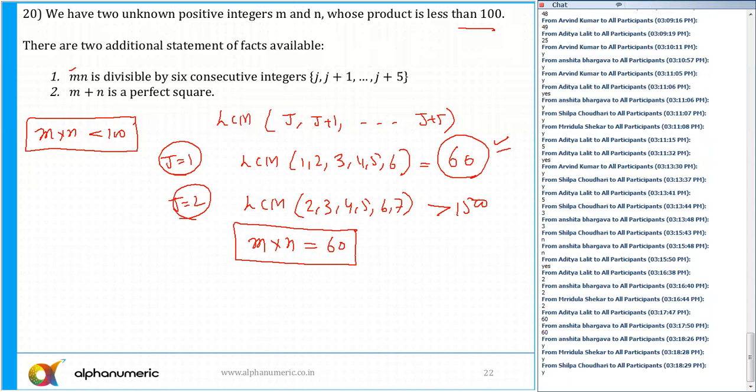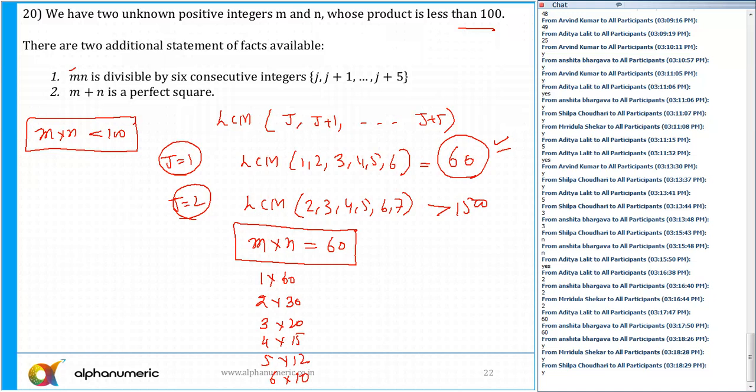But it is a product of 2 numbers, so that can be written as 1 into 60, then 2 into 30, 3 into 20, 4 into 15, 5 into 12, and 6 into 10. So there are a lot of ways. So for the first statement, there are a lot of possibilities. The second statement says that m plus n is a perfect square. Again, we can't say anything.